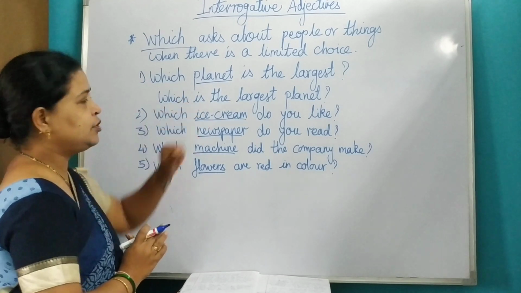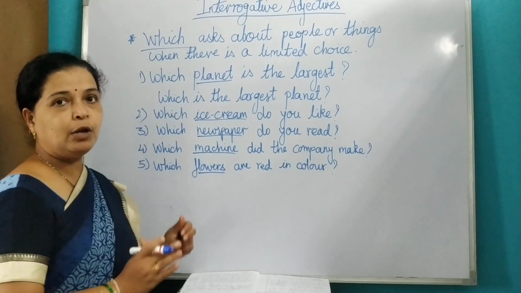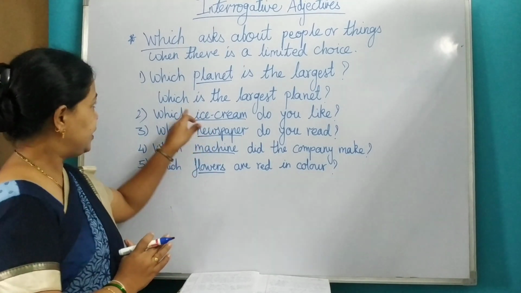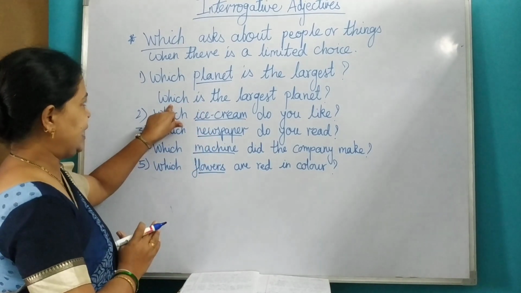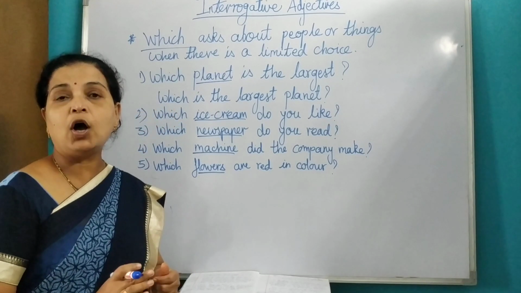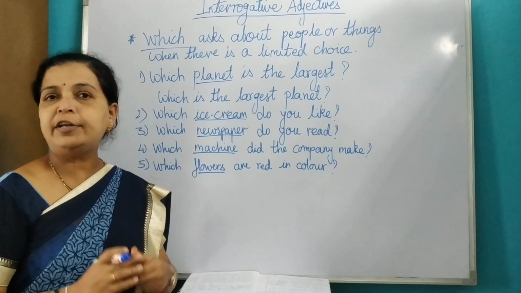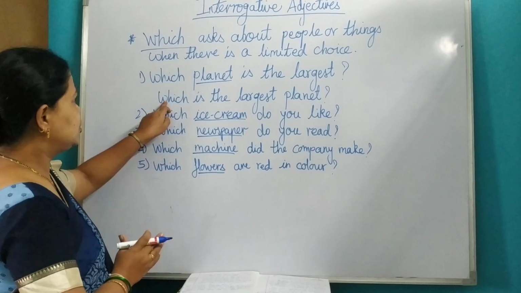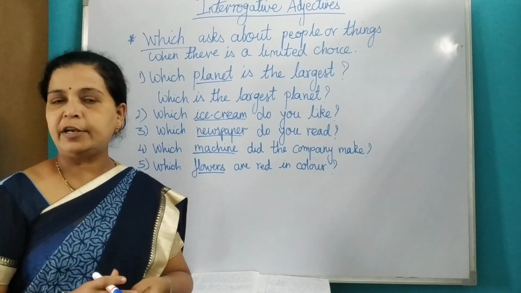It is not describing any noun. It is used alone. It is standing alone. Here, after which we are having a verb. So in this case, which is not an interrogative adjective. It is an interrogative pronoun. So this is the difference between interrogative adjective and interrogative pronoun.